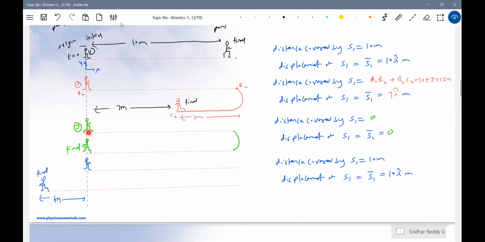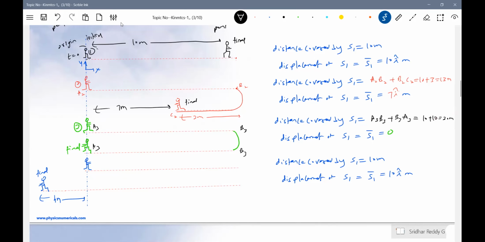Any reason for that? Sorry, the distance covered I will write as A3, B3, A3. So what is the distance we will move now? A3B3 plus B3A3, so 10 plus 10, 20 meters altogether.